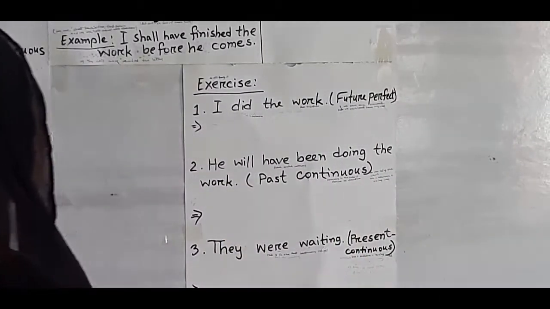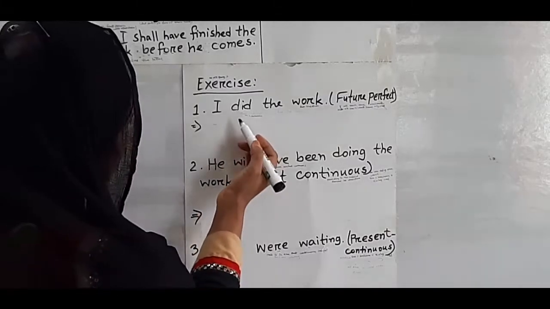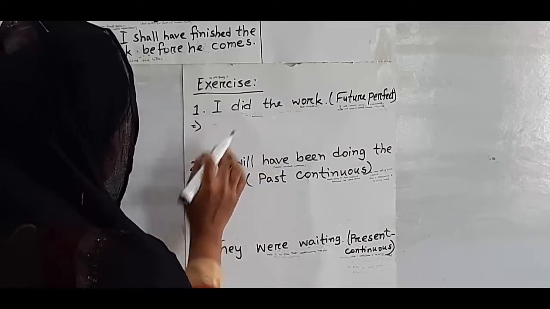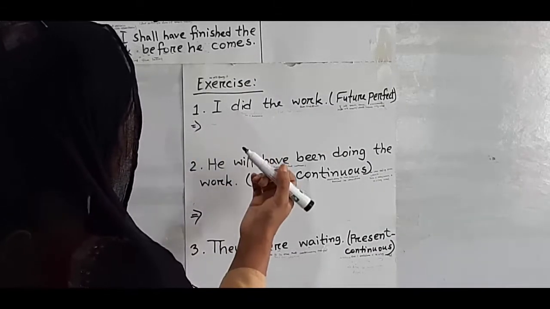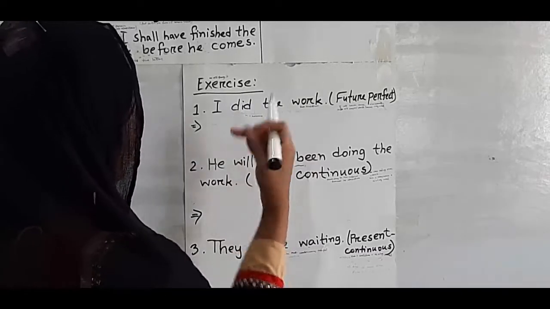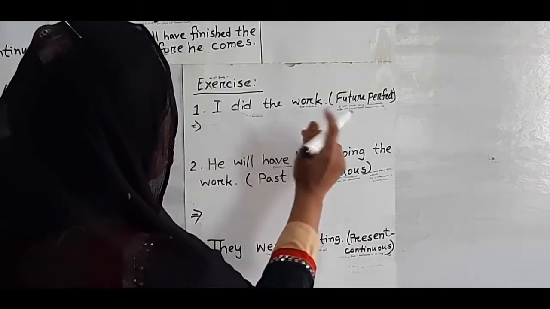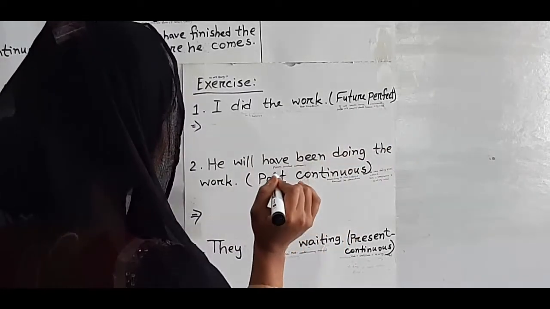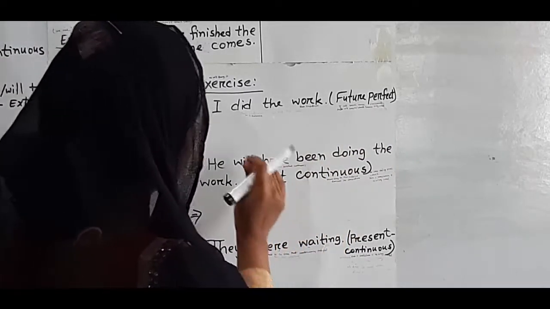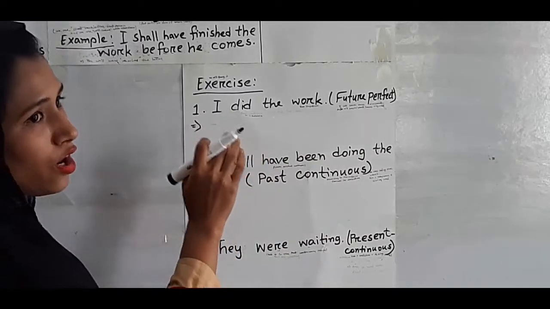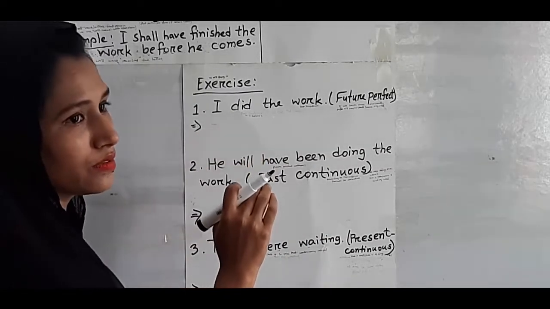Dear students, look here, the verb is did, and we know that we will change it into future perfect tense. Okay, we know that did is the past form of the word do.